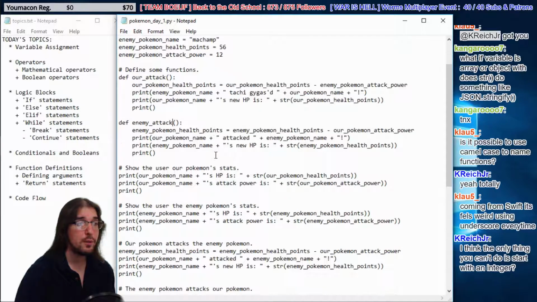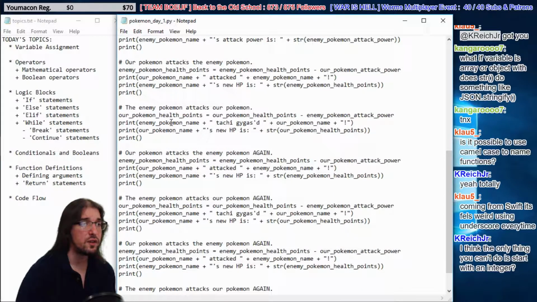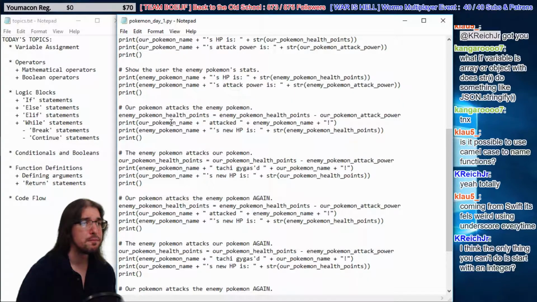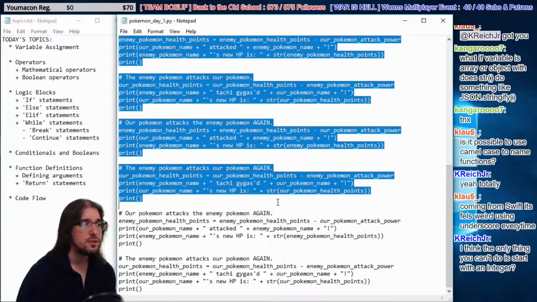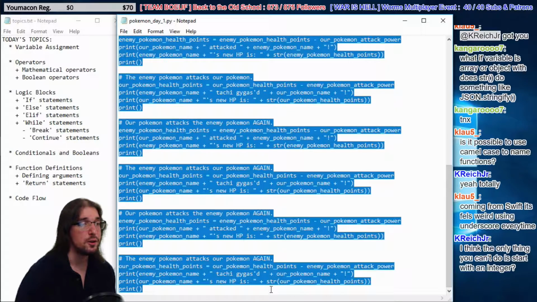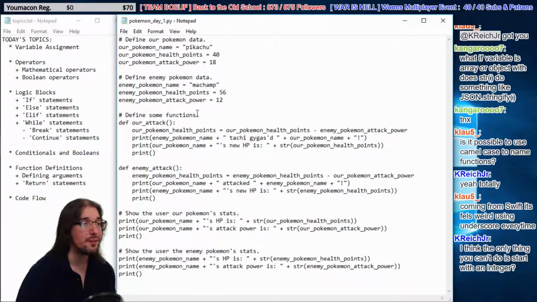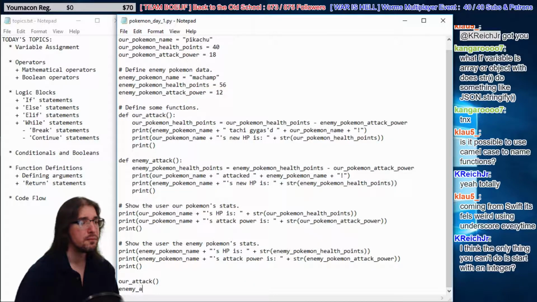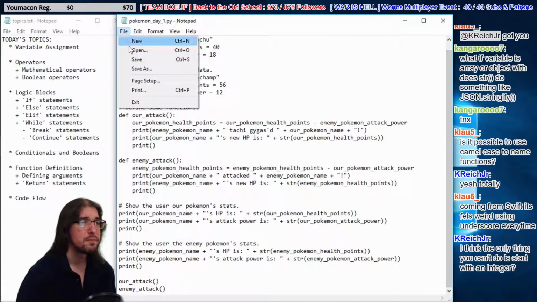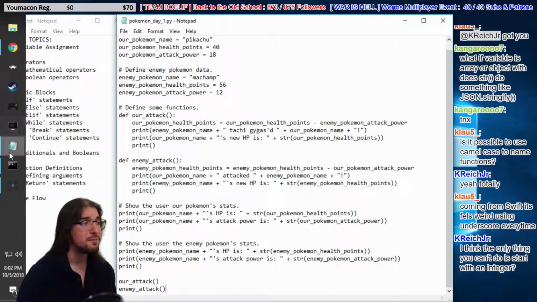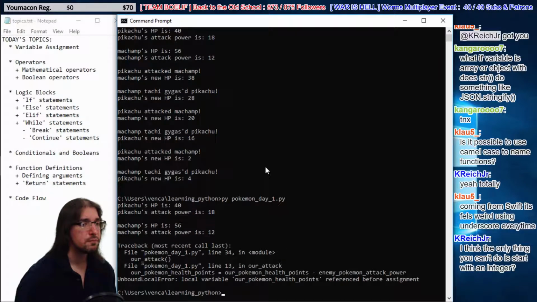All right, so now we have our attack and enemy attack functions. So let's get rid of all this code down here. It's a bunch of wasted space now. We already have all that code in a much more petite format right here. Now let's try and call these functions. It's not going to work, guys. We're going to try, though. Actually, I think it will work. It'll work once. Here we go. Let's see what happens. No, it didn't work.